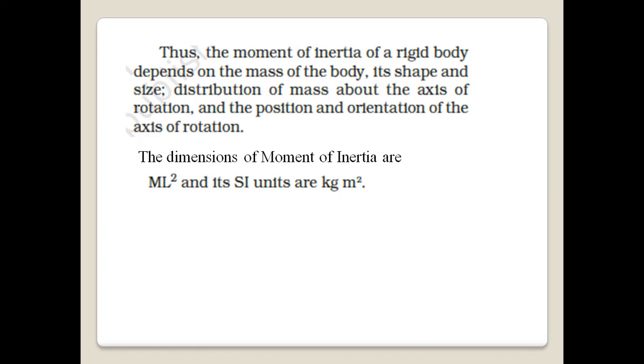So, moment of inertia depends on m, it depends on r. So, it depends on the mass of the body, shape and size. It depends on r, that is the distribution of mass about the axis of rotation, and the position and orientation of the axis of rotation, whether it is perpendicular or parallel or along the diameter or whatever. So, it depends on all these factors. Now, the dimensions of moment of inertia will be ML squared, and the SI unit is kilogram meter squared.